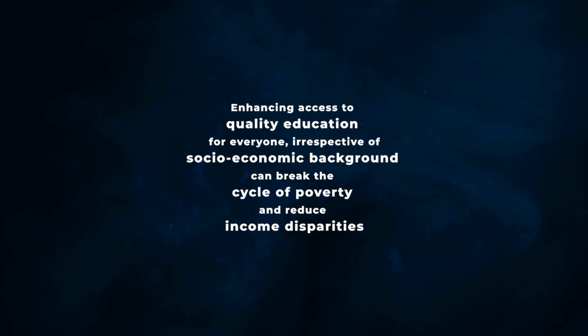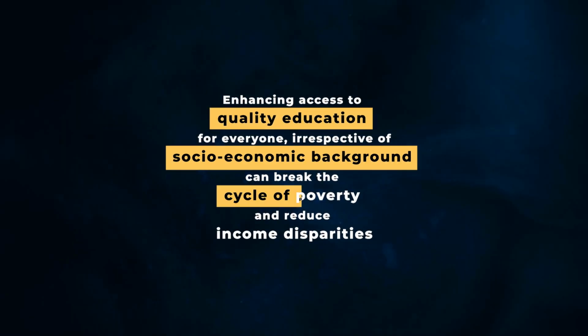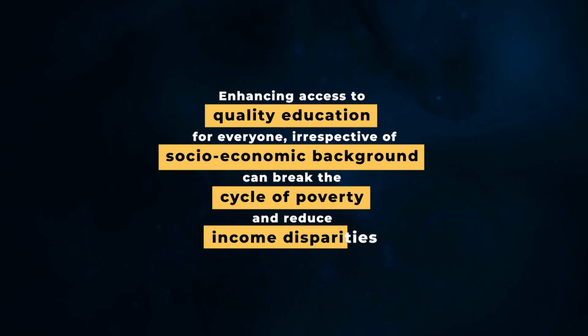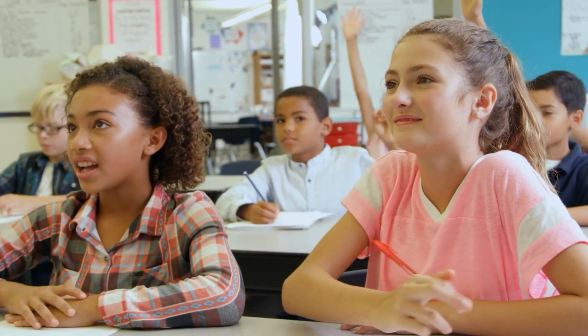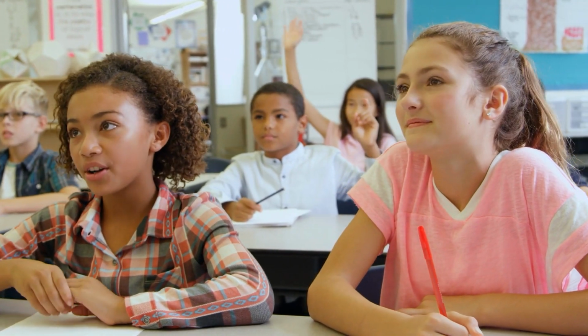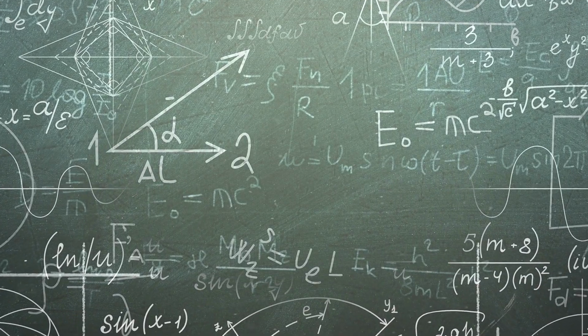Enhancing access to quality education for everyone, irrespective of socioeconomic background, can break the cycle of poverty and reduce income disparities. This would involve investing in early childhood education, providing adequate funding for schools in low-income areas, and making higher education more accessible and affordable.